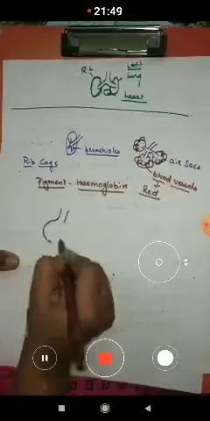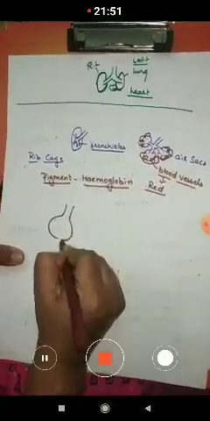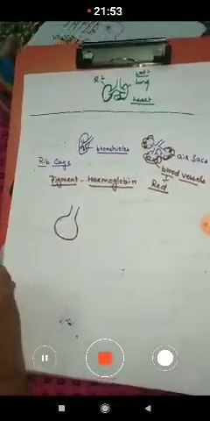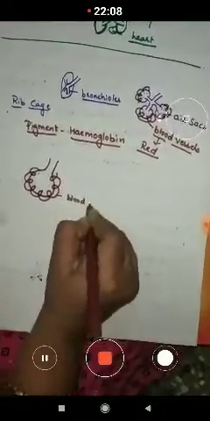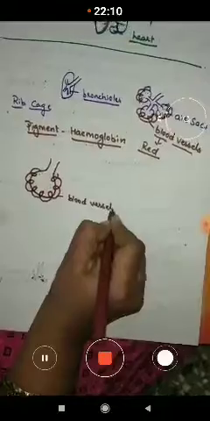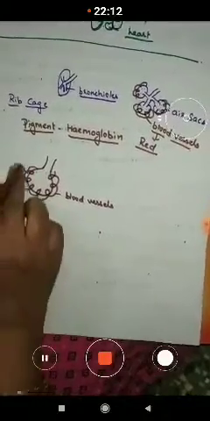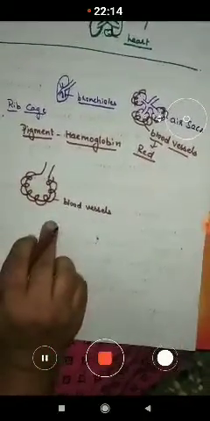Now you have to take one of the air sacs, children. And here you just remember that the blood vessels are present around it. These blood vessels carry the blood throughout our body.